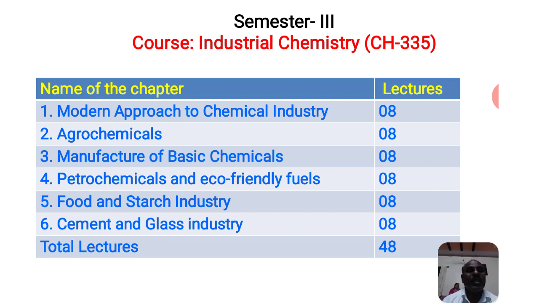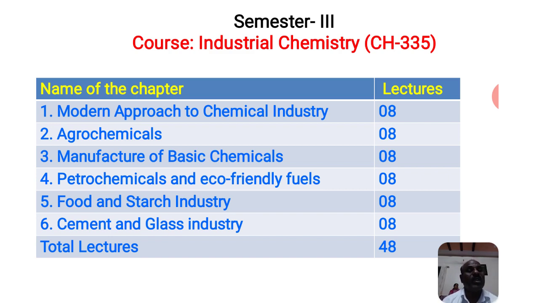And the third chapter is the manufacture of basic chemicals. You know that each and every research laboratory and industry, as well as some agrochemicals, use a number of products manufactured in small and big industries, some acidic chemicals, some basic chemicals, base and acid, which are manufactured commercially.